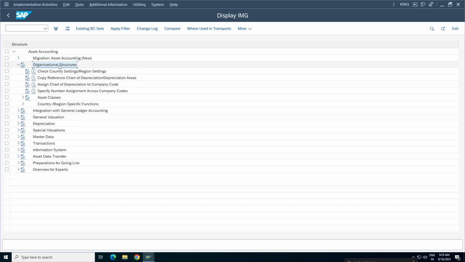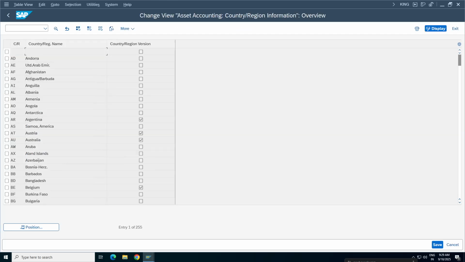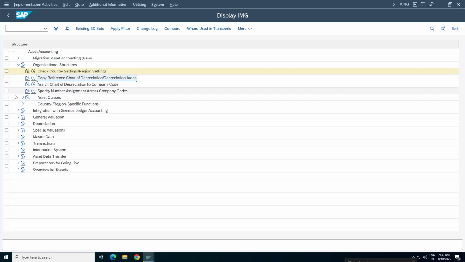So, organization structures. Here SAP has already provided all the countries. If a country does not exist, you have to enter it here, but usually it will be there. If you look at our country, SAP has definitely provided the country India version. Someone has created duplicates, coming a couple of times, three, four times, but this is a training server, so just ignore. In real time, no one will do any changes to the standard settings.